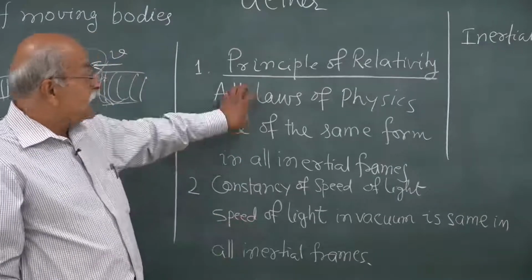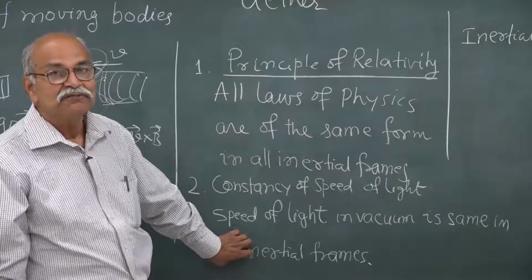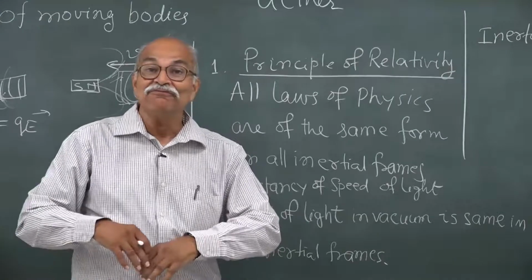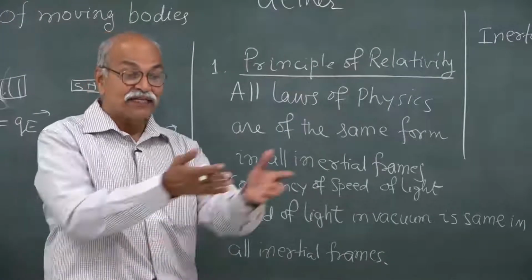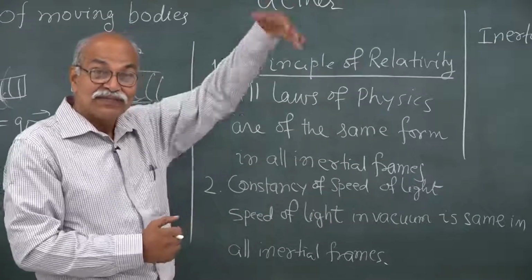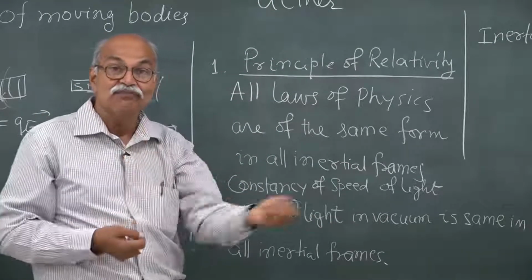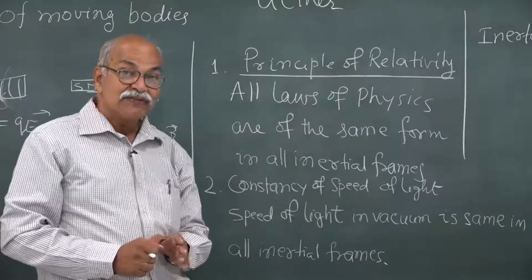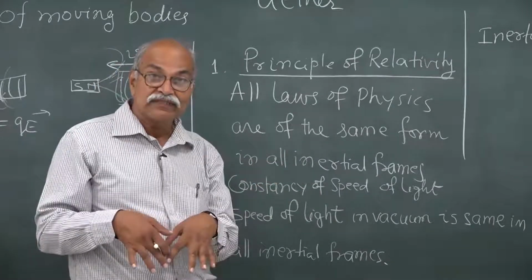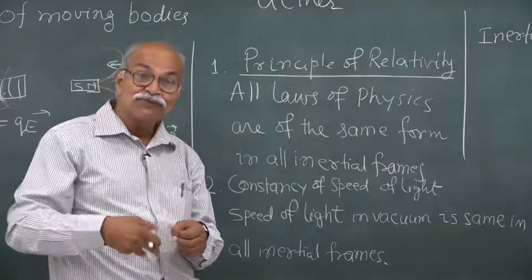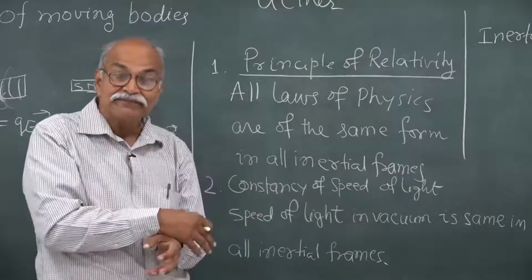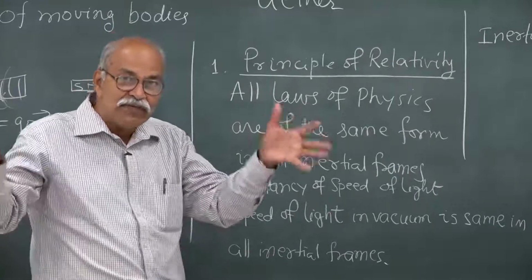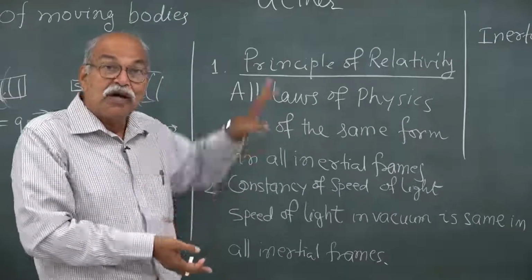So, with these two as postulates not to be questioned, of course, they are coming again from the experiments. All physics theories come out of experimental observations. Faraday did this experiment, so electrodynamics, and then the same current, whether you move magnet, whether you move this. Then experiments where people try to measure the speed of earth in ether and deduce from that that you change the frame and the speed of light remains the same. So, these kind of experimental observations have led to this postulate, but now it is a postulate.